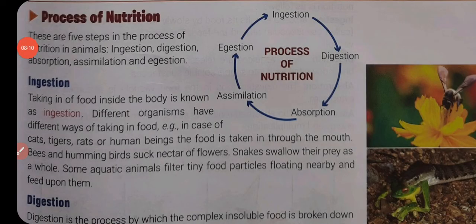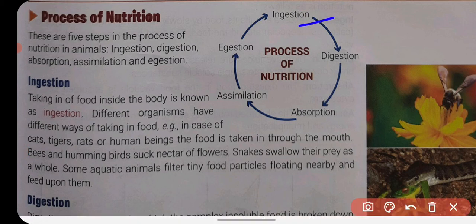So the process of nutrition in animals is completed in 5 steps. The first is ingestion, in which food is taken into the body. In digestion, the complex organic compounds are broken down into simpler form. In absorption, the simpler form obtained after digestion is absorbed into the blood so that it can be carried to the cells where it is needed.